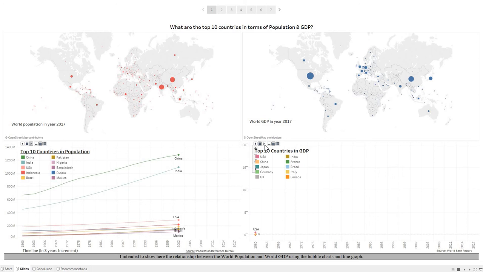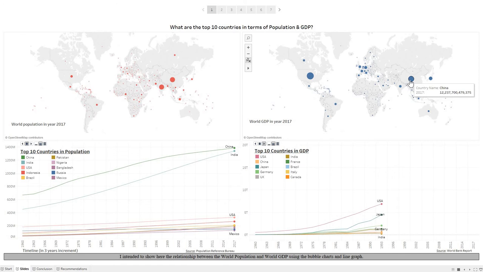And in terms of GDP, the US has always been on top with over 19 trillion US dollars, representing about 30% of the overall world economy, followed by China with 12 trillion US dollars, representing 20% of the world economy. These are the top 10 countries in terms of population, and these are in terms of GDP.